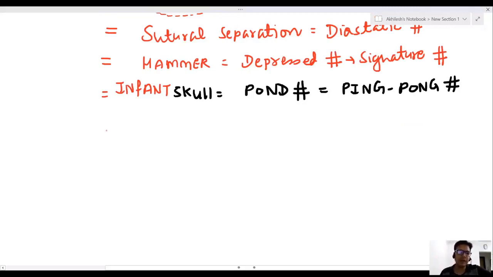And Doctor, if you are riding a motorcycle, there is a motorcyclist fracture.